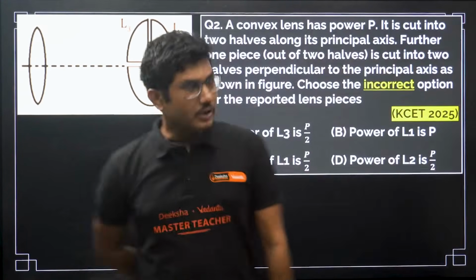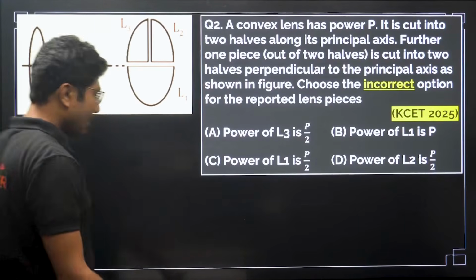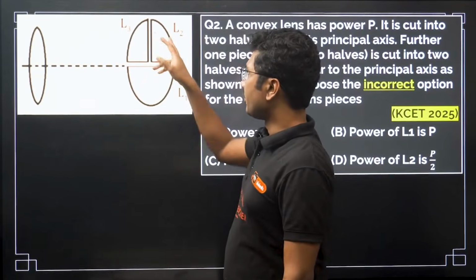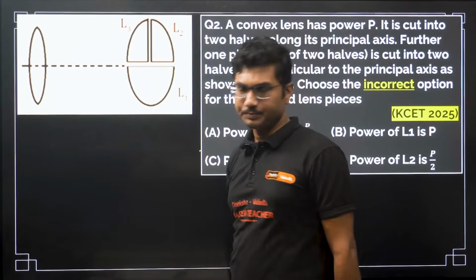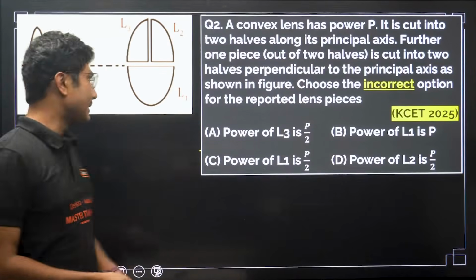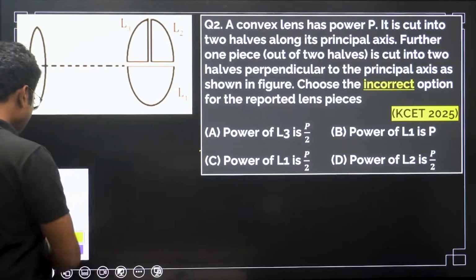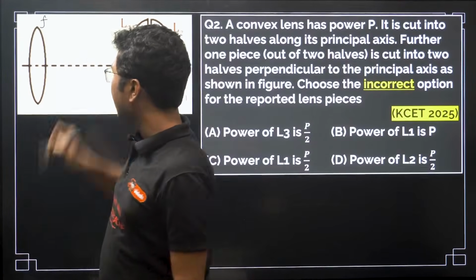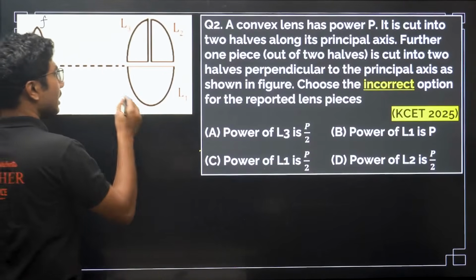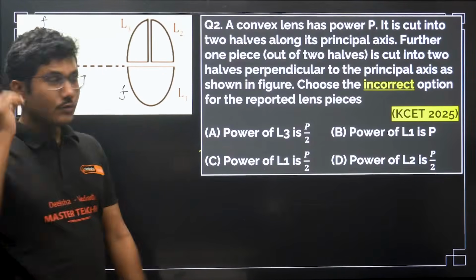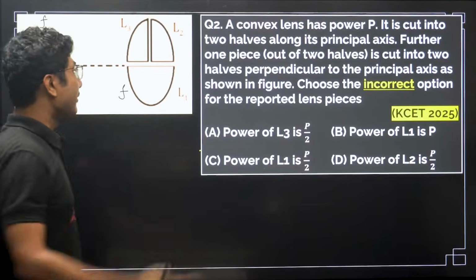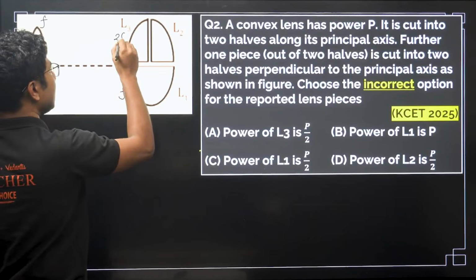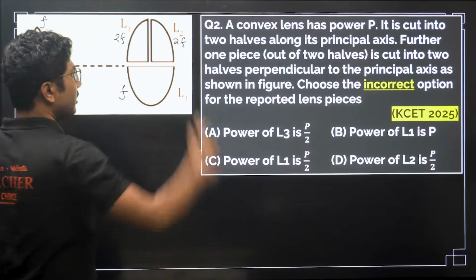Okay, so first of all, let us understand what is happening over here. So here we have one lens. First it is cut like this, 2 halves. Now this half is again cut into 2 parts. Now if you have followed my lecture, I told you when you cut a lens of focal length f from the middle, the focal length remains unchanged, right? And when you cut it along the axis of the lens, the focal length gets doubled, right?